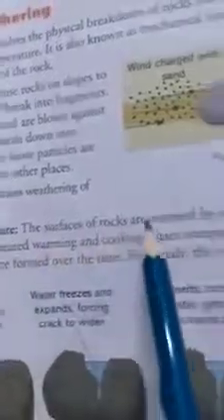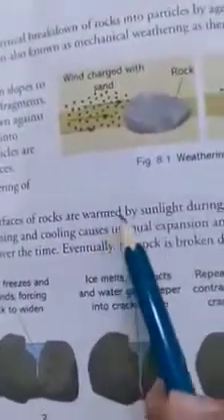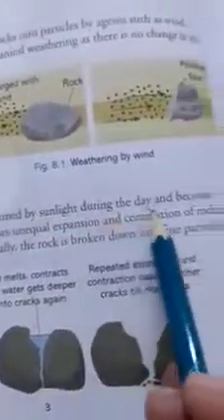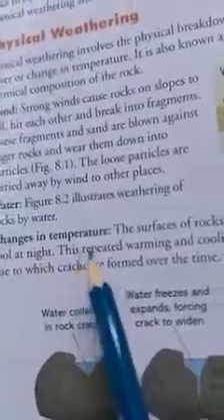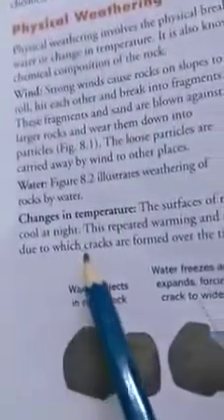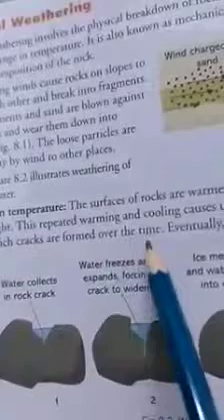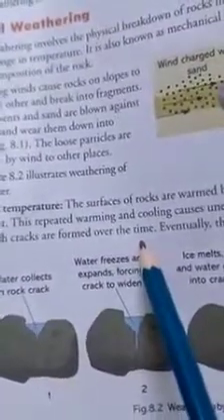Now dear students, change in temperature. The surface of rocks is warmed by the sun during the day and becomes cool at night. This repeated warming and cooling causes unequal expansion and contraction in the rock, due to which cracks are formed over time. Dear students, we know very well these things.